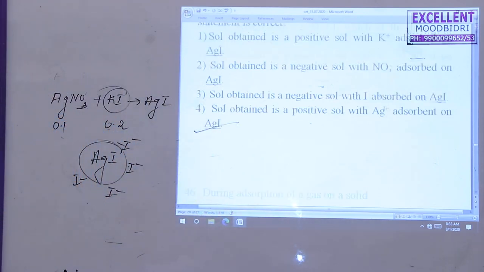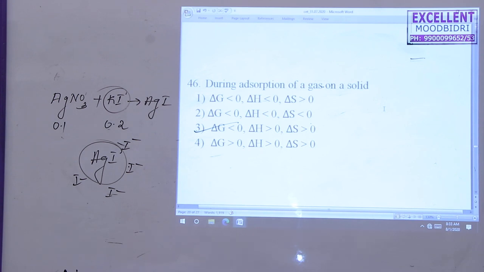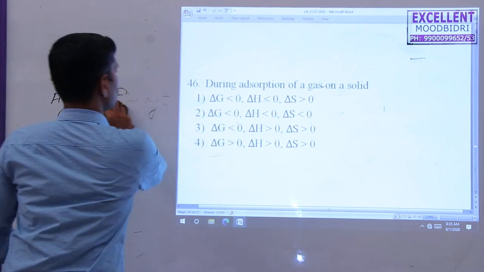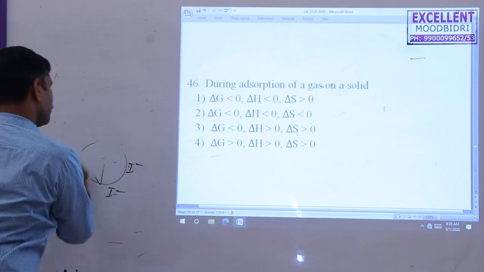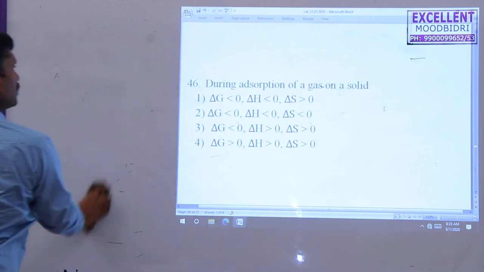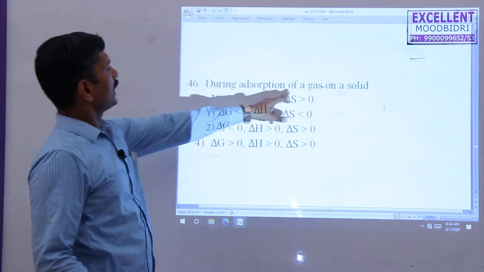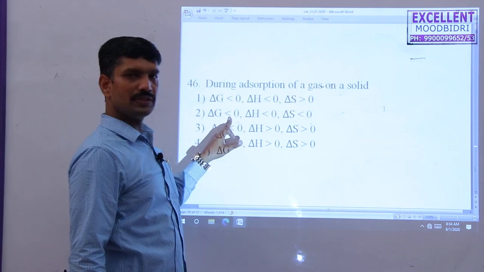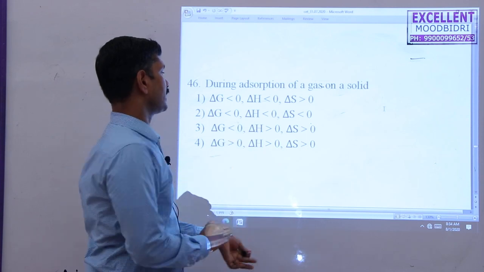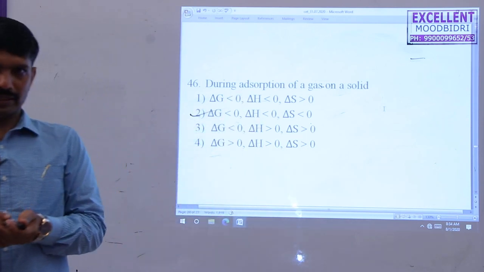So next question. During the adsorption, this is a direct question from the surface chemistry chapter. During the adsorption of gases on a solid, delta G is less than 0, delta H is less than 0, delta S is less than 0. This option, the second one, is correct here.